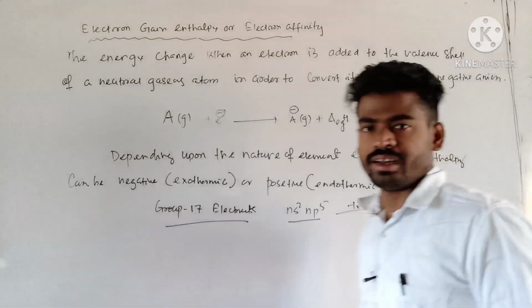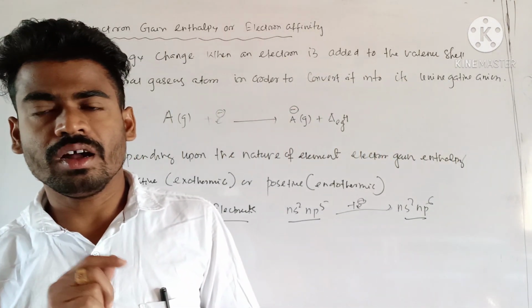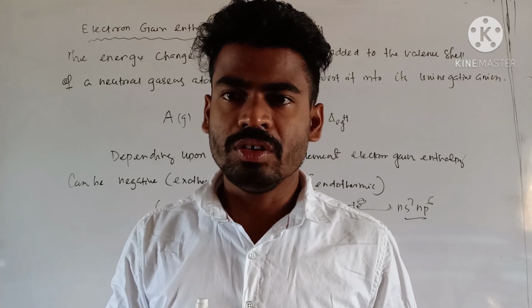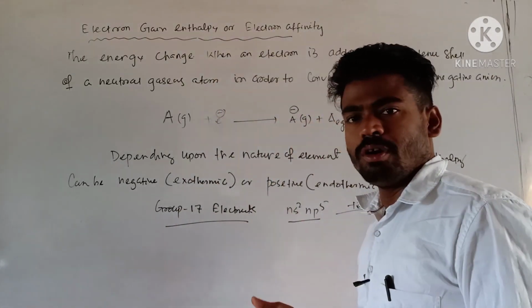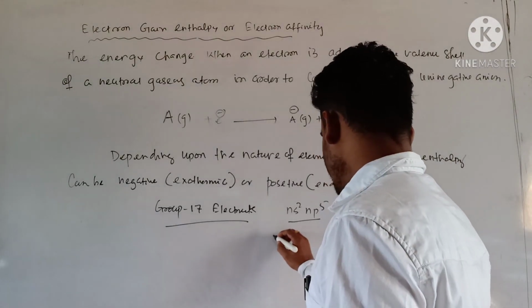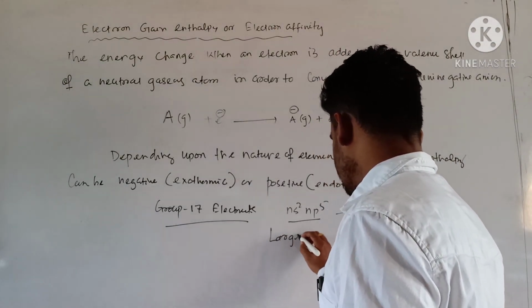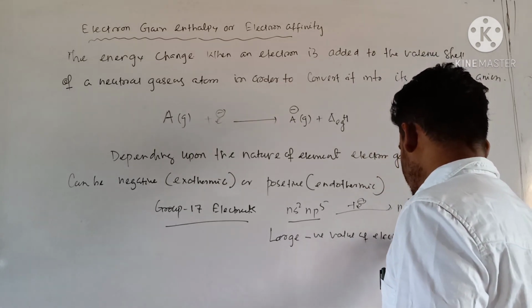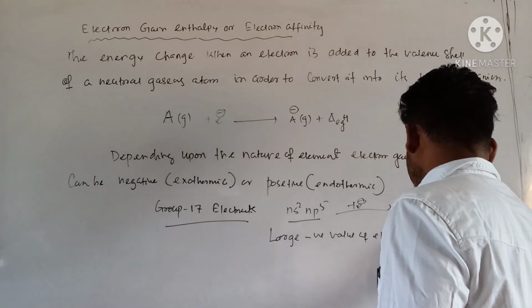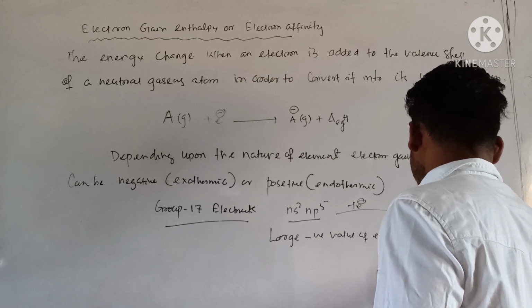So it is in their own interest. They need one electron to have octet configuration. So that's why here you are getting a large negative value of electron gain enthalpy.